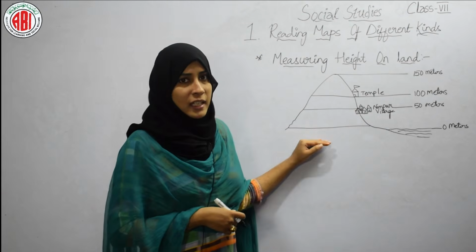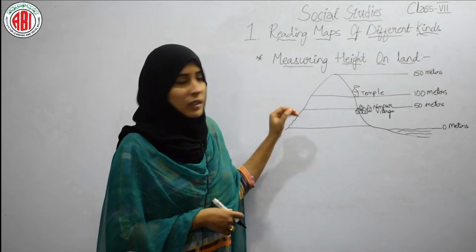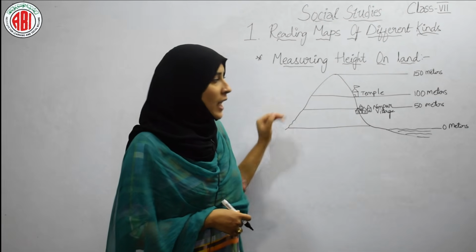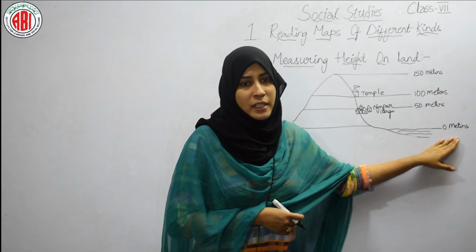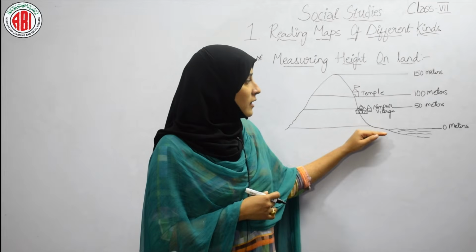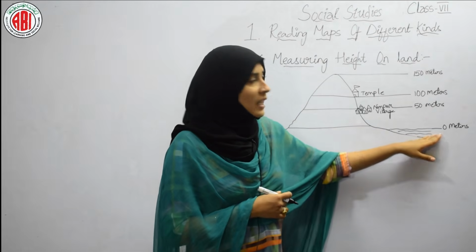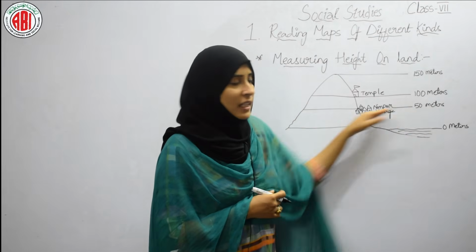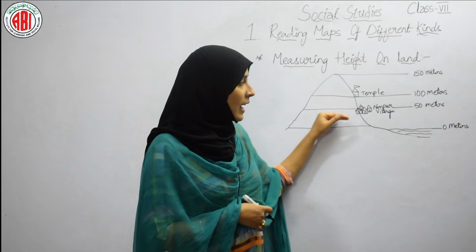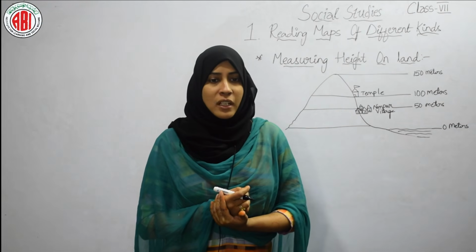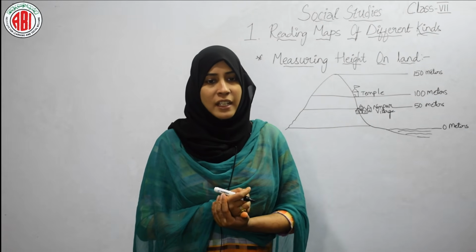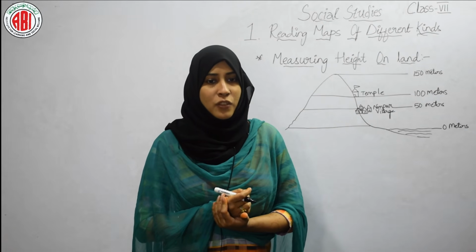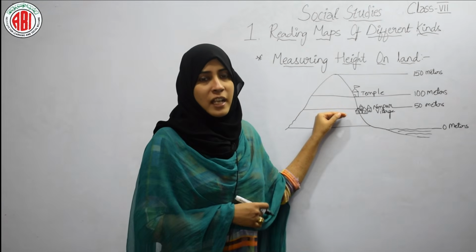So, you can see in this picture that it represents 3 different height zones. The sea level will be at 0 meters, and the area between this sea level and 50 meters is this area. You can see the height of these areas which are between 51 meters and 100 meters, and then finally areas which are between 101 meters to 150 meters, by which you can understand more about height.